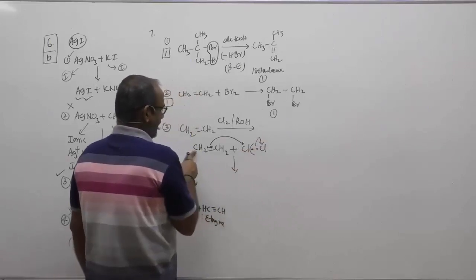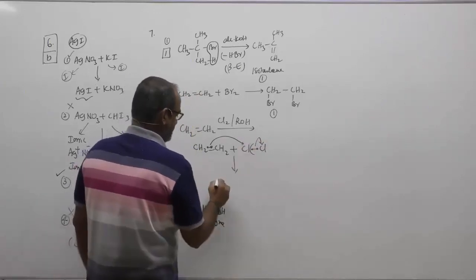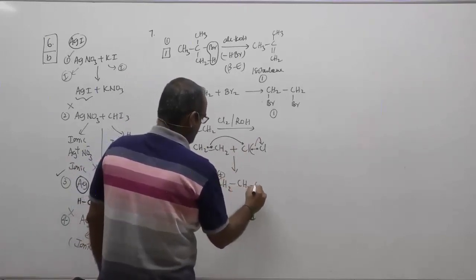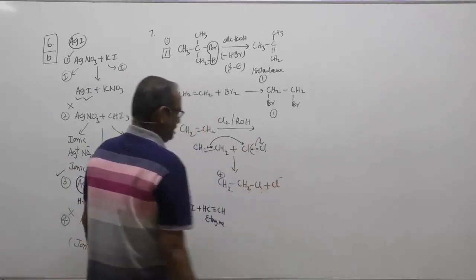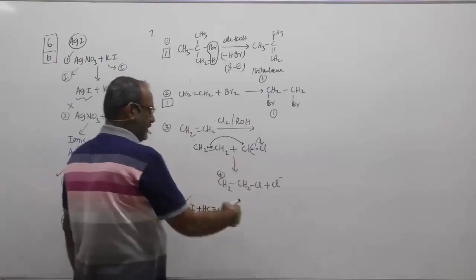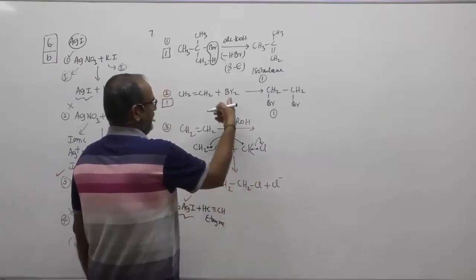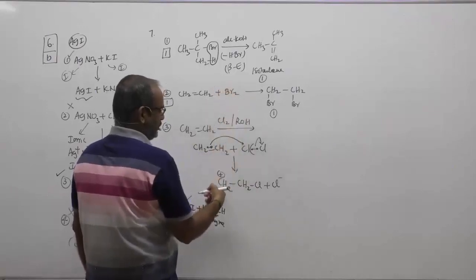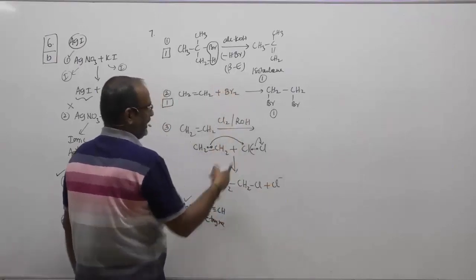Therefore, the carbon which donates its electron becomes positively charged. This becomes a carbocation, CH2Cl plus, and Cl minus. Then the Cl minus will attack by the same mechanism here, forming this product.